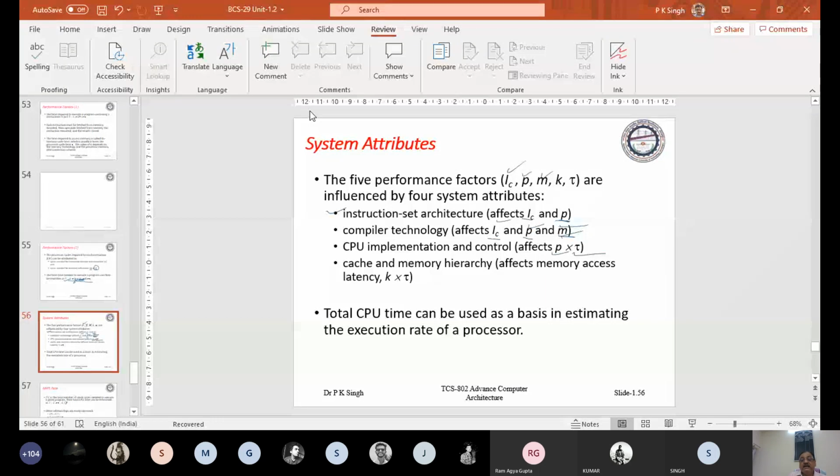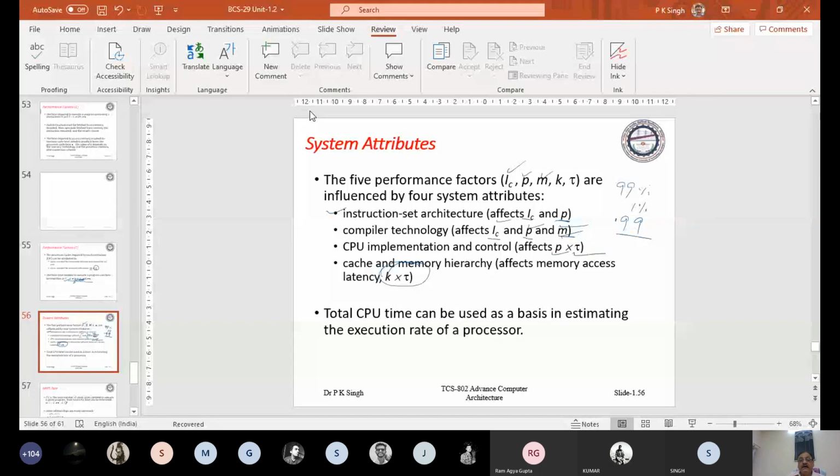Cache and memory hierarchy affect this K. If you have very efficient cache management and a hit ratio, which we will discuss, of 0.99, then 99% of references generated by the processor are available in cache, and only 1% of references go to main memory.